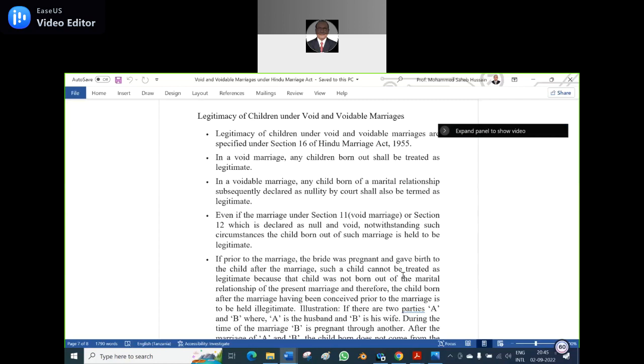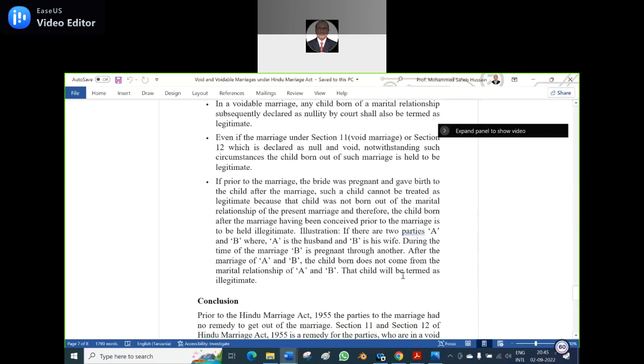So, if prior to the marriage the bride was pregnant and gave birth to a child after the marriage, such a child is to be held illegitimate because she was conceived with another husband. The child was not born out of the present marital relationship.